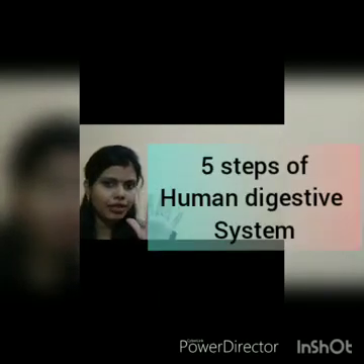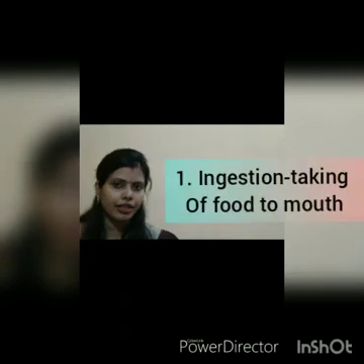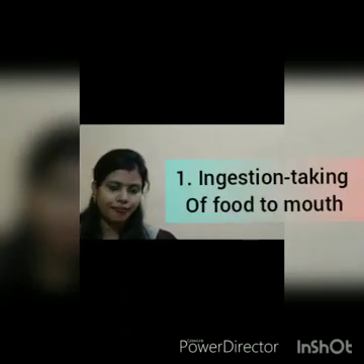Before going to the human digestive system, I will tell you students, the digestion process, or simply the human digestive system, consists of 5 steps. How many steps? 5 steps. So let me discuss the 5 steps. The first step of digestion is called ingestion. Ingestion means the taking of food into the mouth.